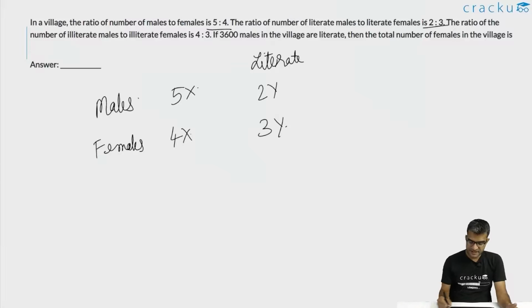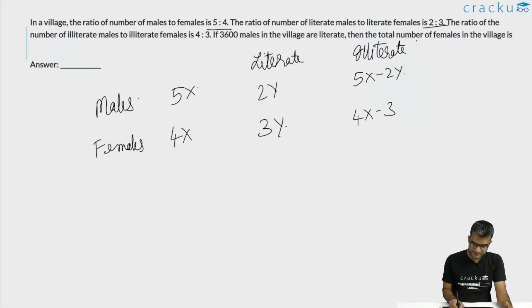This would tell us that the number of illiterate men can be calculated. This will be 5x minus 2y. Similarly, the number of illiterate females will be 4x minus 3y. This ratio is again given to us. This is 4:3.